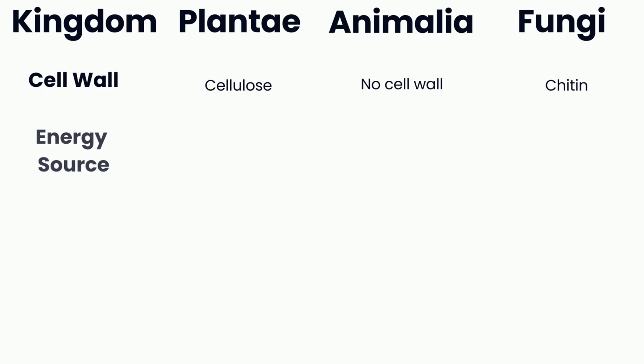Both plants and fungi have cell walls to protect their cells, but plants use the carbohydrate cellulose, while fungi use a different chemical, chitin. Although fungi were once classified as plants, DNA studies place them in the same supergroup as animals. Both are heterotrophs that need organic chemicals from other living things as an energy source.